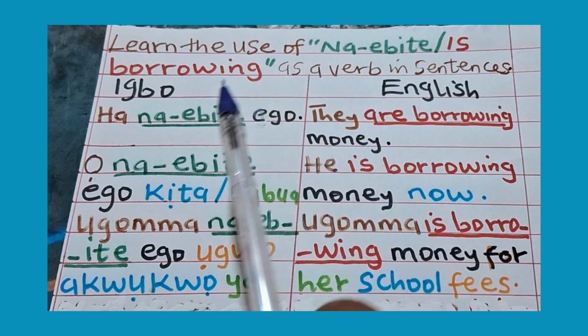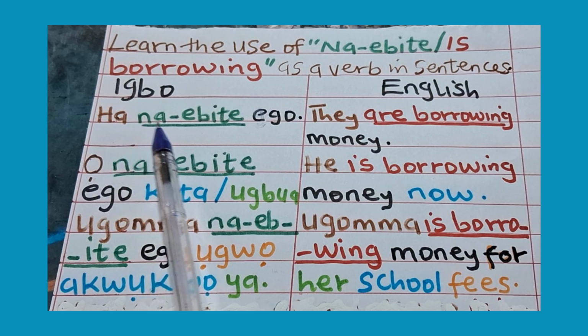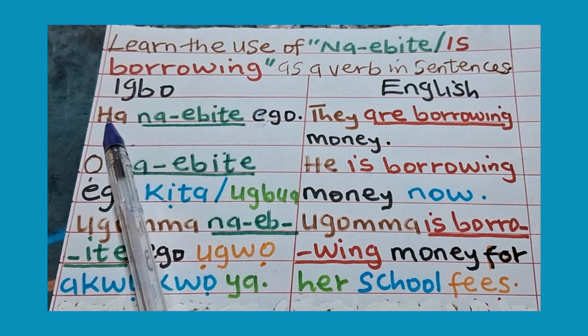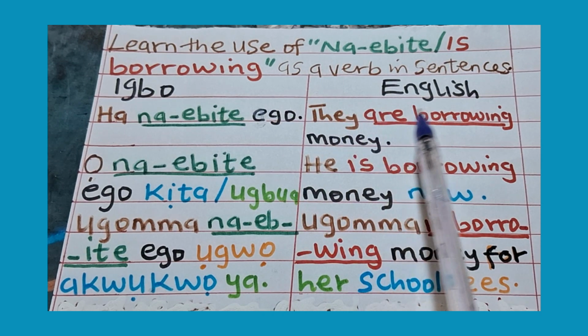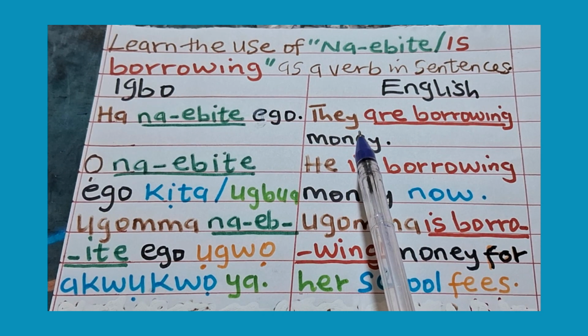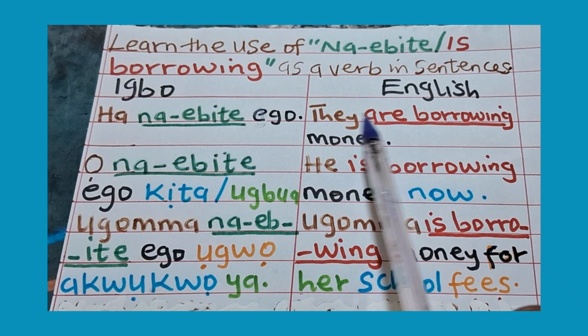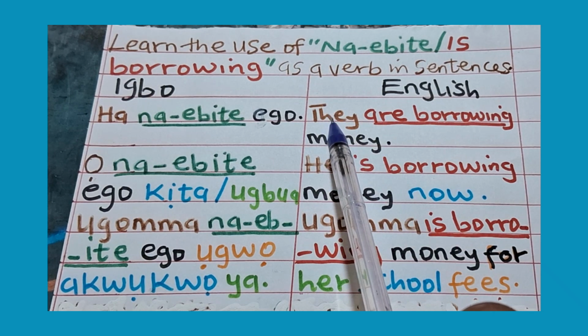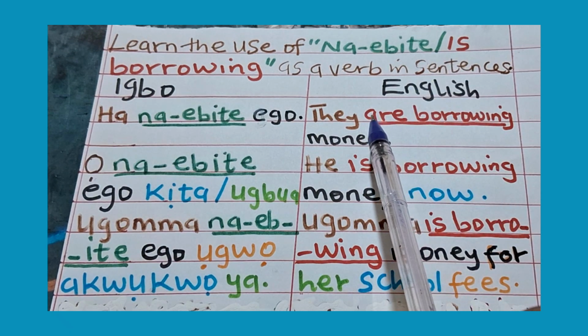Igbo, English. The first sentence is ha na ebite ego. Ha na ebite ego, meaning they are borrowing money. You can see that here we use are because of they, this plural they. Instead of is, we use are.